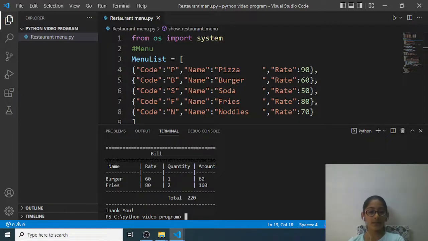Then in the name it gave me burger, fries. In the rate it gave me 60 and 80, the rates of the ordered items. And the quantity it gave me, burger is 1, so I ordered 1 burger and 2 fries. Then amount: I said 1 burger, so it is 60, and I said 2 fries, so it converts, 80 multiplied by 2 is 160. And then it adds the 60 and 160, and I got the total as 220 and printed thank you.